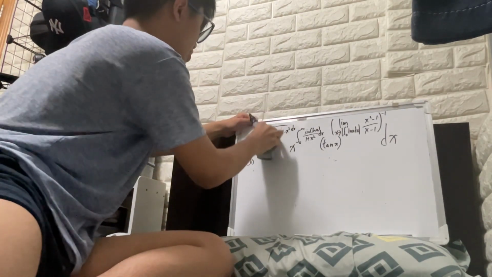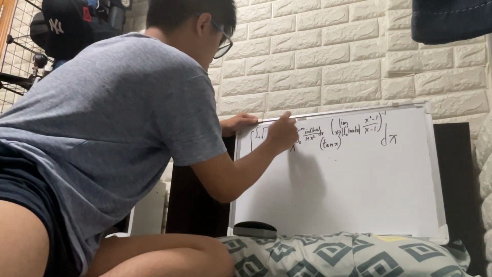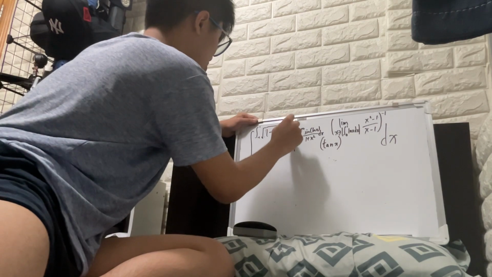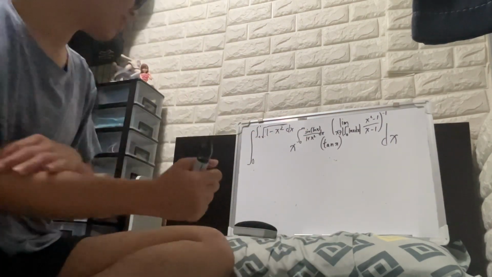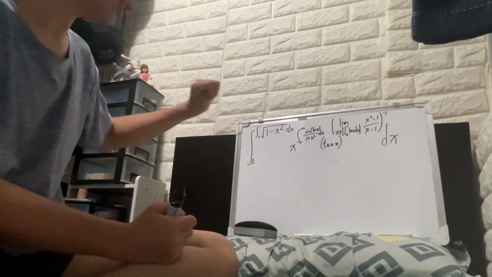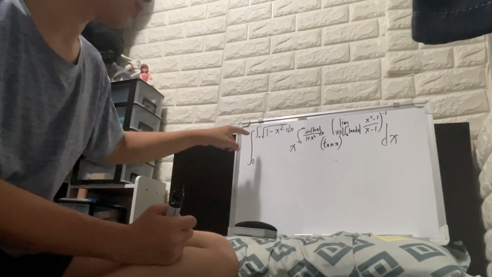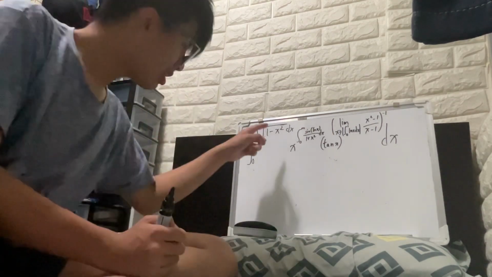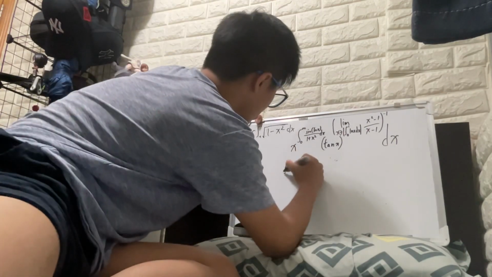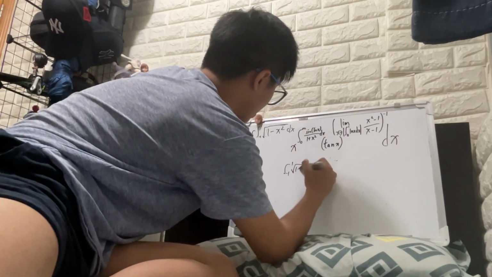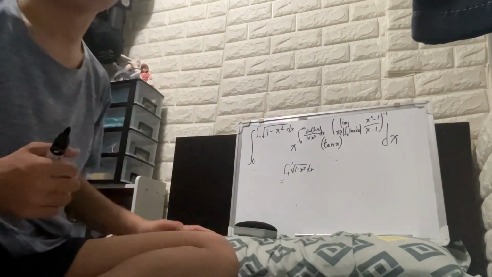So you get something like this: 1 minus x squared dx, like that. So we're gonna do another integral here, the definite integral. The integral of the square root of 1 minus x squared going from -1 to 1. We can do this by using the geometric way. Let me just put down the integral here. If we use u-substitution, it will take a lot of time, so don't do that.